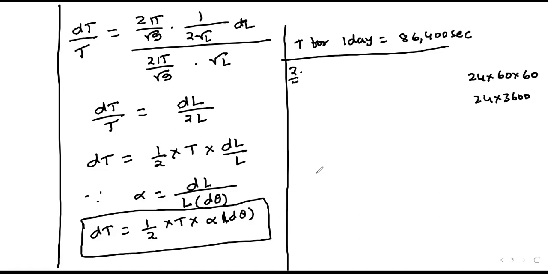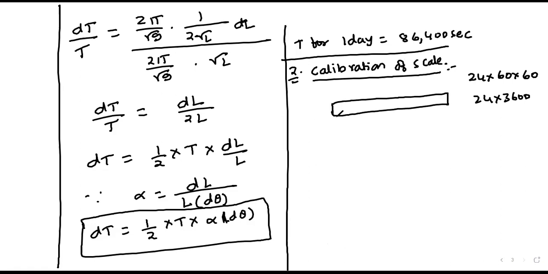Okay. The second one is calibration of scale. Calibration means preparation. Suppose let us consider I am having a scale, and I want to prepare it with a length L1 at room temperature as given.